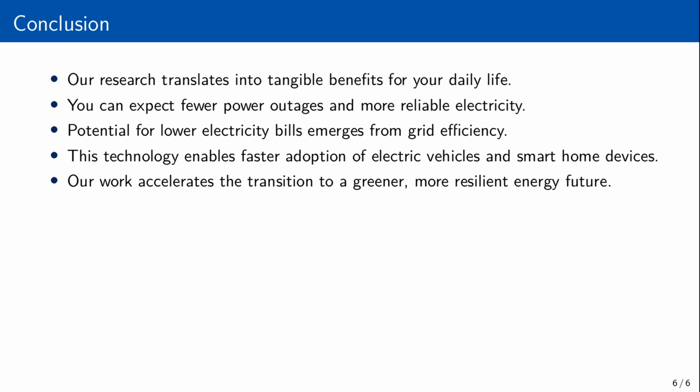First, you can expect fewer power outages and more reliable electricity, even during peak demand or unexpected weather events, because the grid is better equipped to manage itself. Second, by making the grid more efficient and better at integrating cheaper renewable energy, there's potential for lower electricity bills over time. Third, this technology will enable a faster and smoother adoption of electric vehicles and smart home devices, as the underlying power infrastructure can handle these new demands without strain. Ultimately, this research helps accelerate our transition to a greener energy mix, powered by clean, sustainable sources, ensuring a more resilient and environmentally friendly future for everyone.